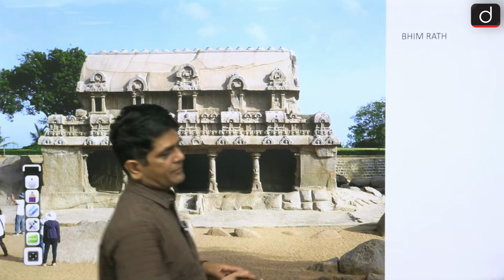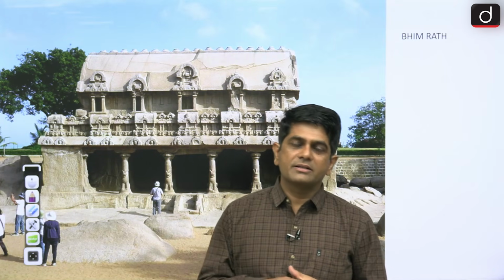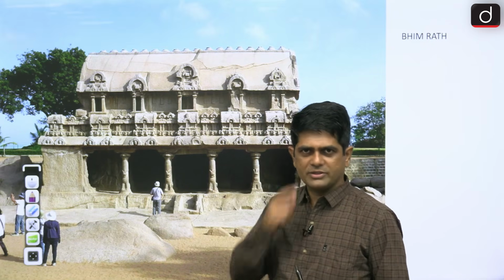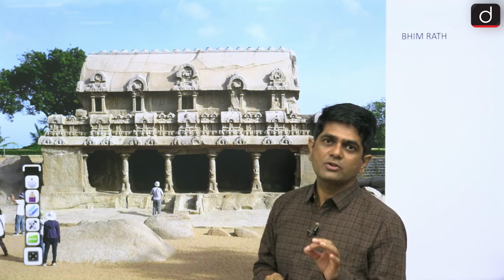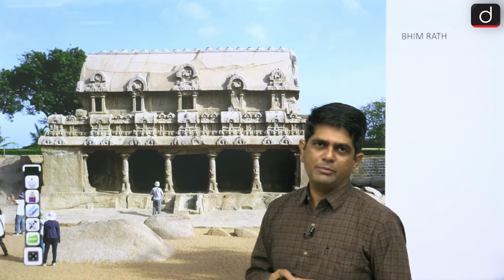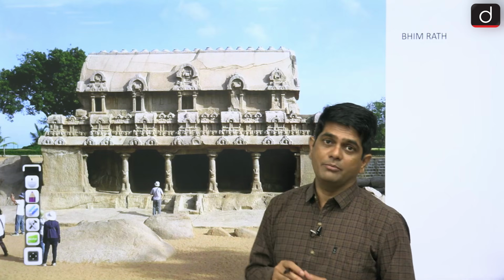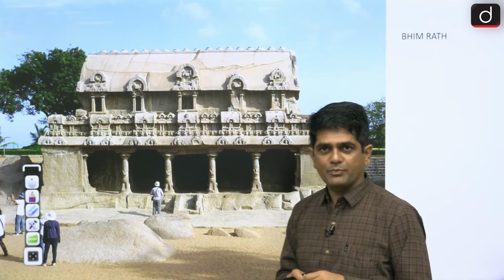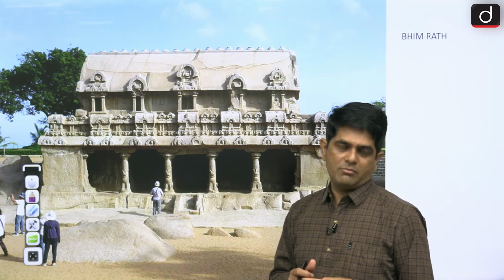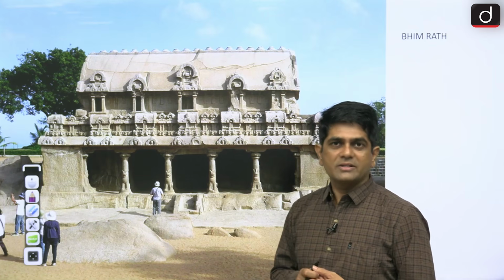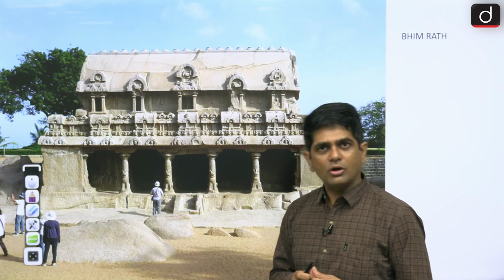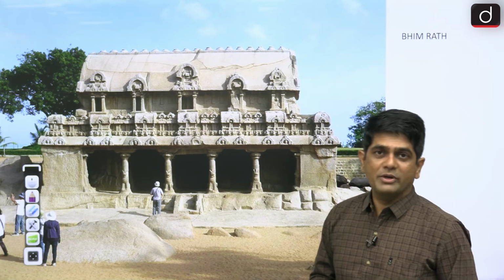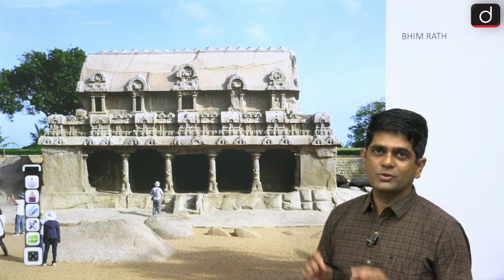Then the second is Narasimhavarman first, the son of Mahendravarman first. He built two types of temple. One is called Mandapa, that is pure rock cut temple, and the second is called Rath temple, that is monolithic temple. And where did he build them? The answer is Mahabalipuram. His title was Mamal. In fact, he is considered the founder of Mamallapuram, or the city of Mahabalipuram. Remember, the Pallava monuments at Mahabalipuram are a UNESCO World Heritage Site.